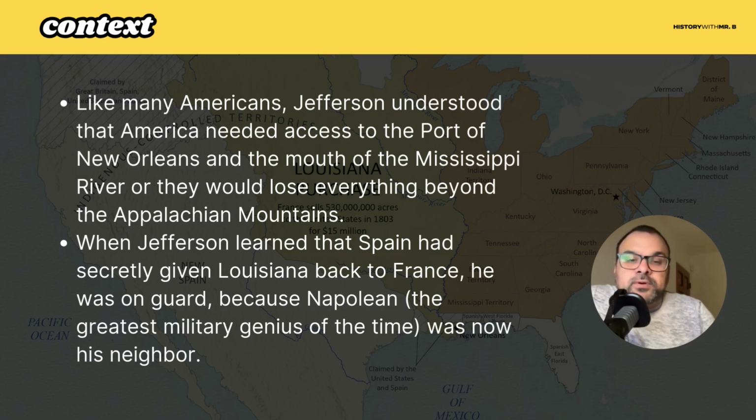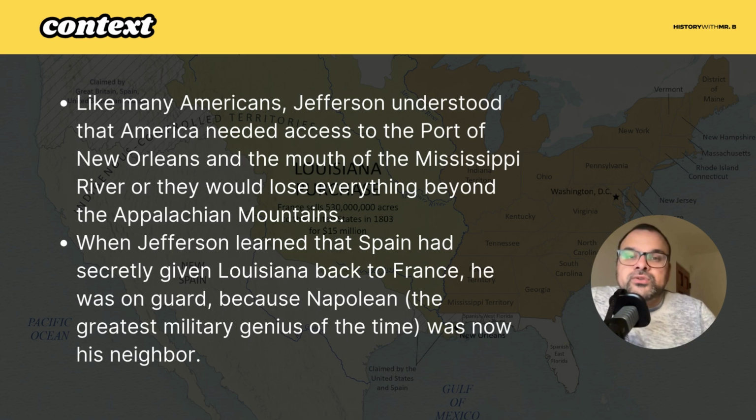And at this point, Spain had control over the Louisiana territory and had secretly given it back to France. And this immediately puts Jefferson on guard. Jefferson is kind of famous for saying there's one spot on the globe, the possessor of which is our natural and habitual enemy, and that is New Orleans. It was under Spanish control for a long time. And then Spain had secretly given it back to France. And this put Napoleon, who was the greatest military genius of the time, as America's neighbor. So this became a very tense situation.